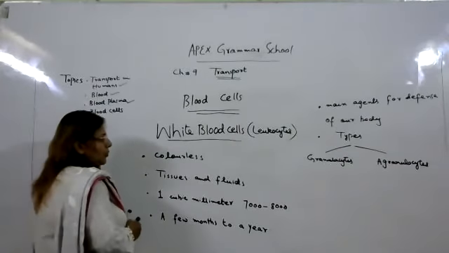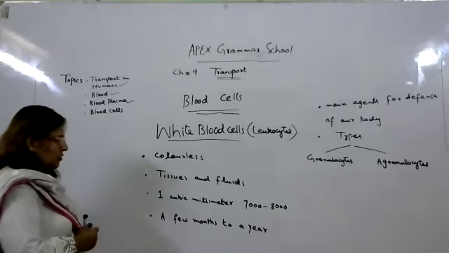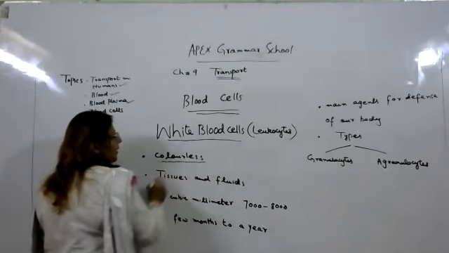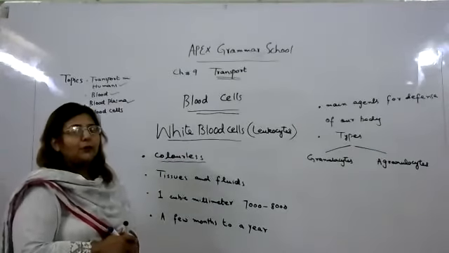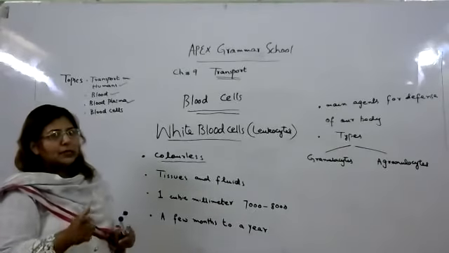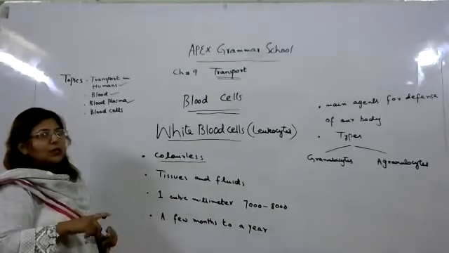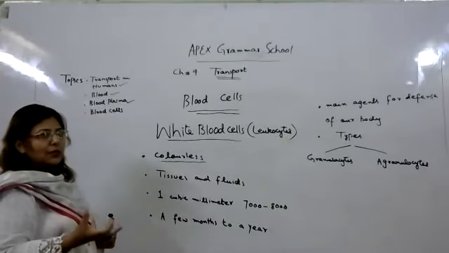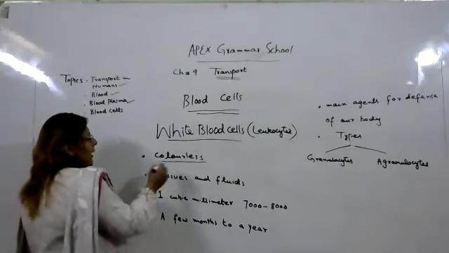Let me tell you the introduction of white blood cells. They are present in our blood and they attack germs. The first important thing is that they are colorless. So why are they colorless? Because there is no pigment present in the blood which attaches to them and gives them a color, as happens in red blood cells. When hemoglobin attaches to the cells, it gives them the red pigment, so red blood cells become red in color. White blood cells, importantly, are colorless.